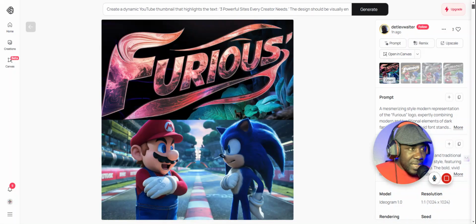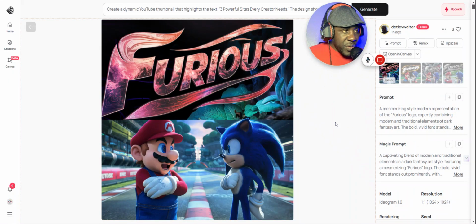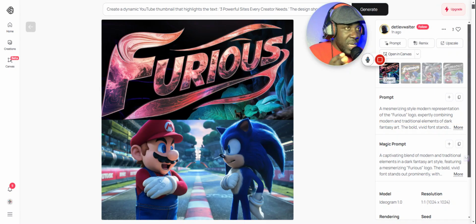When you open it, you're going to see the prompt that was used to create this image right here. You can see the different images that were created from this prompt, because when you put your prompt into the prompt text box and click on generate, it generates 4 different graphics for you to choose whichever is best for you to use.